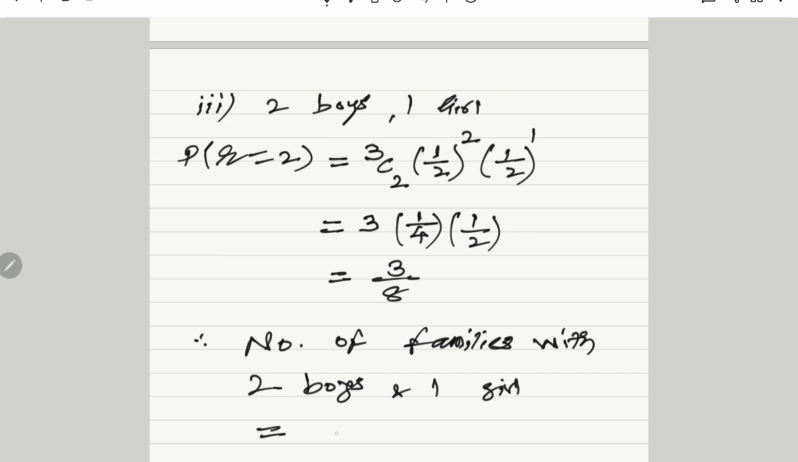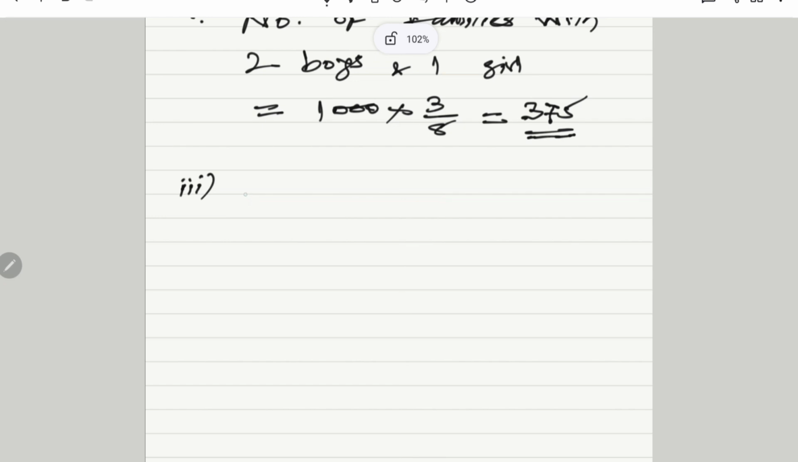Number of families with 2 boys and 1 girl is equal to 1000 multiplied by that probability 3 by 8, and therefore it is coming as 375. Therefore the number of families with 2 boys and 1 girl each is 375 out of those 1000 families. Answer for the second.